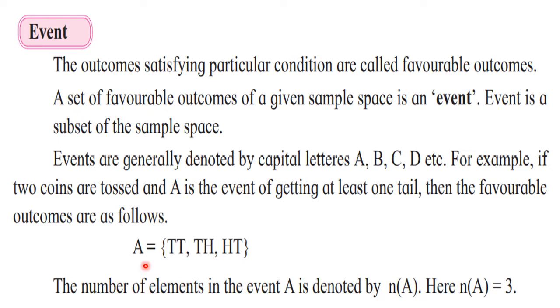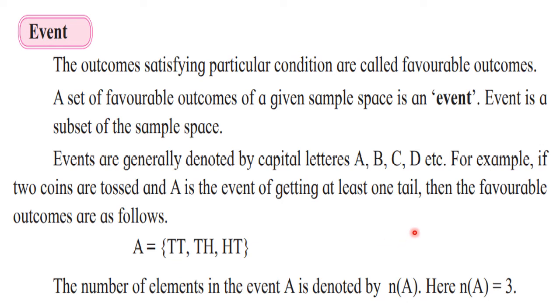And from this, the number of elements of this event A, we can write as N of A. You know that in 9th standard we have studied the chapter sets, and there we have seen that the number of elements in the set are written in this way. N of A means number of elements in that particular set. But now here we are going to use the word event. The number of elements in this particular event is N of A. And therefore we can say that here in this case, N of A is 3.